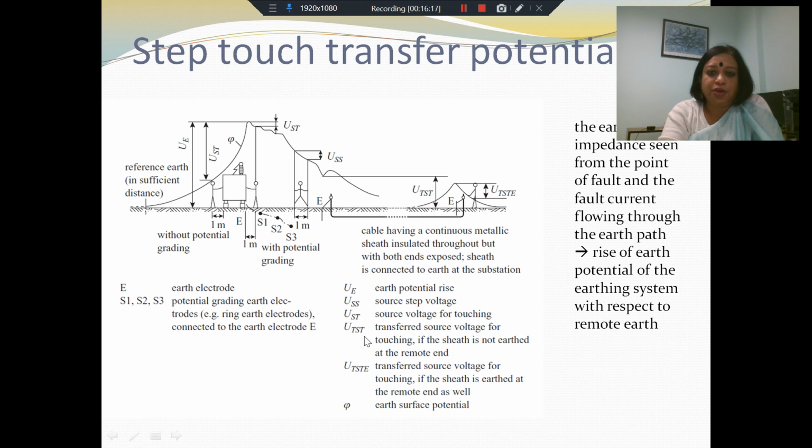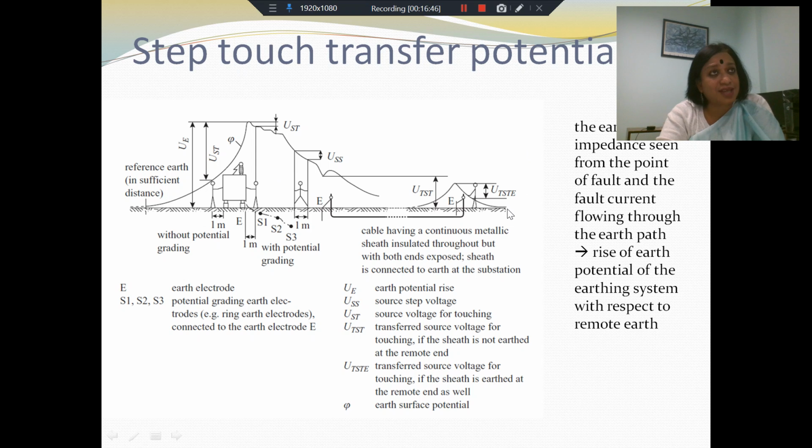And UTST is what you see very far away, which has been transferred to the other end, at a location which is far away from the source. You will see some transferred potential rise. So UTST is the transferred source voltage for touching if the sheath is not earthed at the remote end. So you have earthing here, and you still see a potential rise.